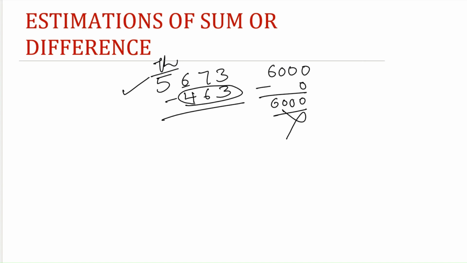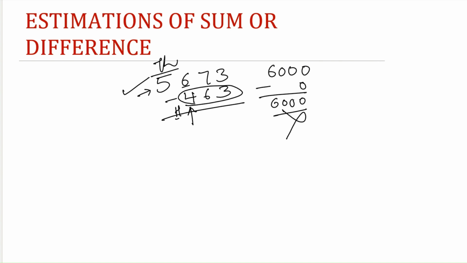We have to round off to the greatest place in the subtrahend. So consider this minuend, it will be rounded off to the same place. So both the minuend and subtrahend have to be rounded off to the same place. As this subtrahend has digits only up to the hundreds place, we'll round off both numbers to the hundreds place.